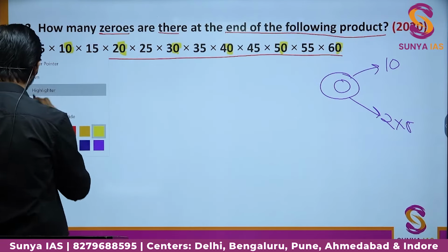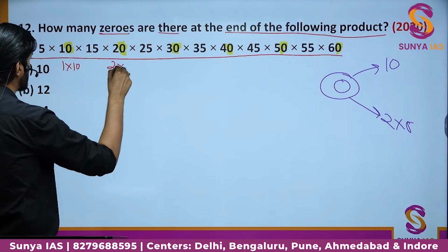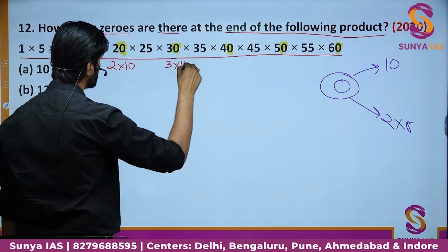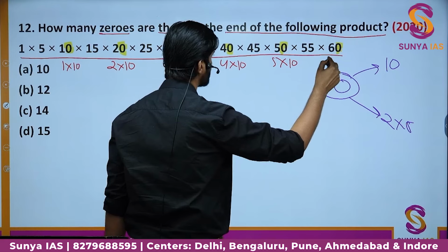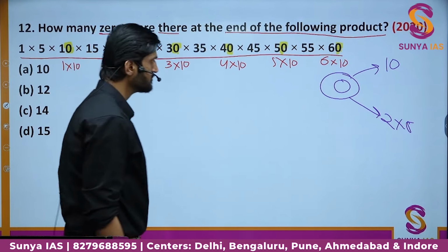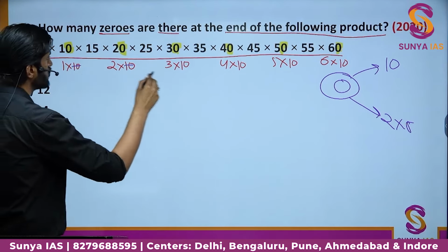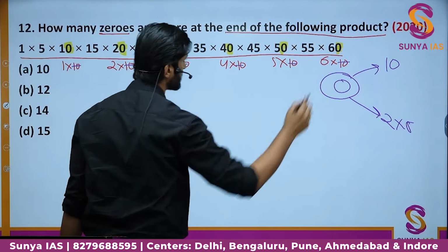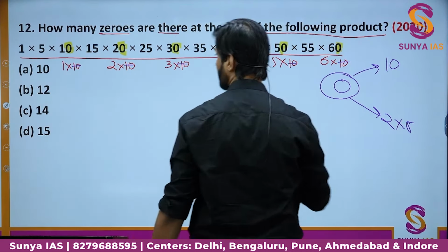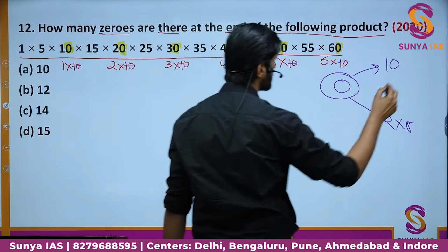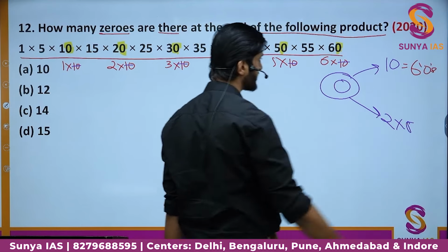So I can simply rewrite these numbers as 1 into 10, this will be 2 into 10, this will be 3 into 10, this will be 4 into 10, this will be 5 into 10, and this will be 6 into 10, right? Now if we take all these factors of 10, 1, 2, 3, 4, 5, 6, we will have 6 zeros at the end. So out of this, we are getting 6 zeros.